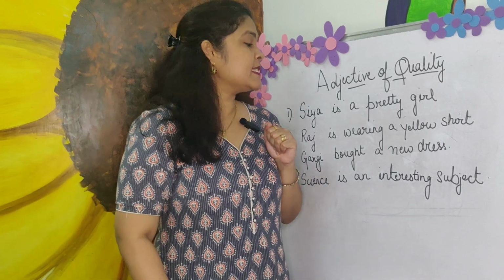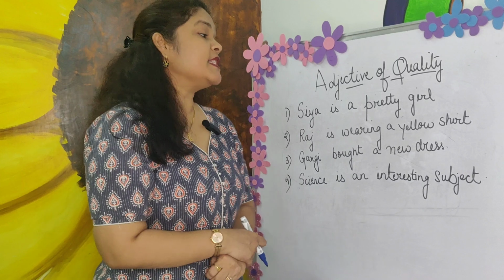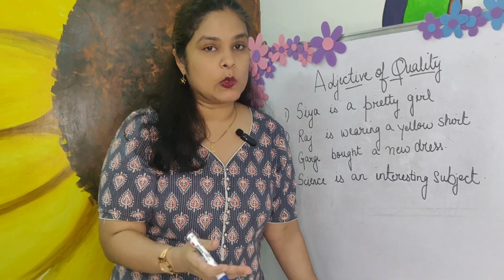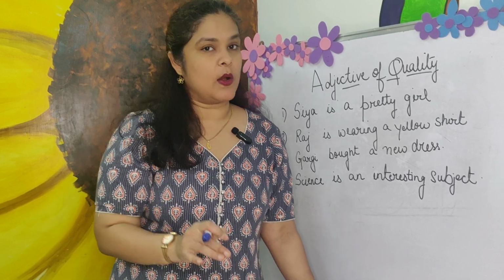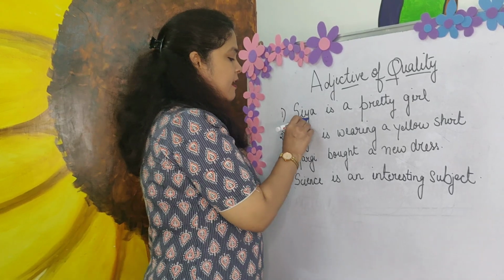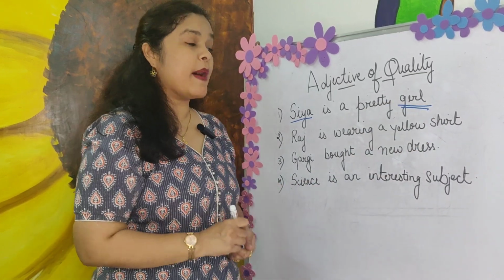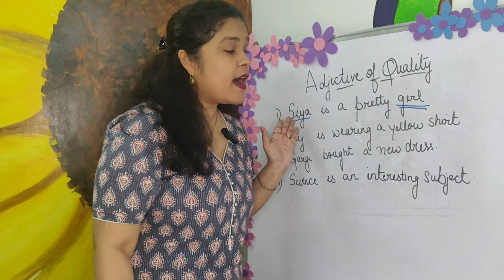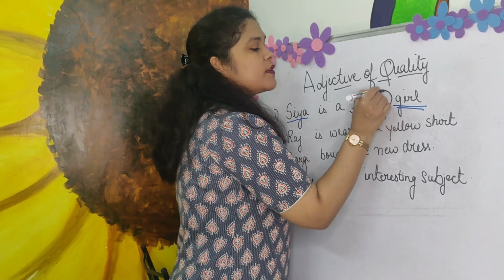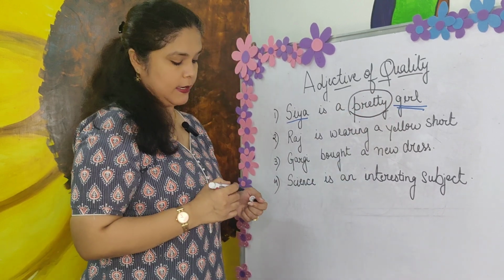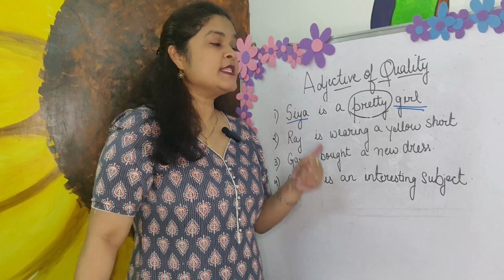The first sentence says, Sia is a pretty girl. Sia is a pretty girl. So we first found the noun. Why? Because we know an adjective describes the noun, right? So we see Sia is the noun and girl is the noun. Which word is telling us about the girl? I mean, who is Sia, of course. The word pretty. What quality? What kind of girl is Sia? She's a pretty girl. Okay. So pretty is the adjective of quality in this sentence.